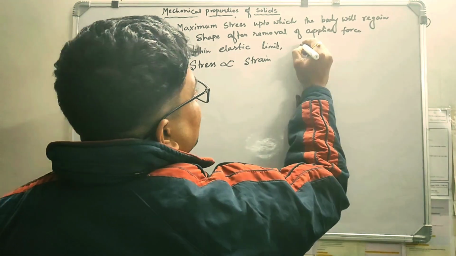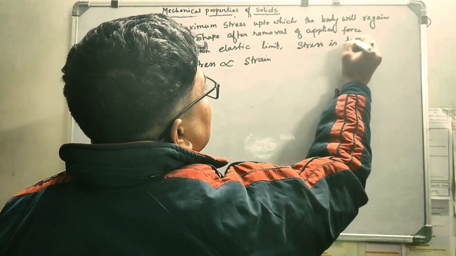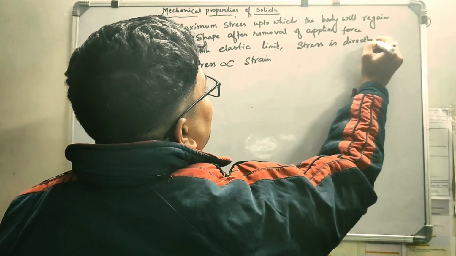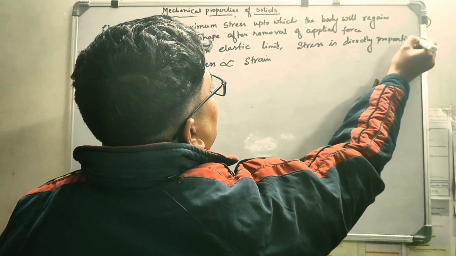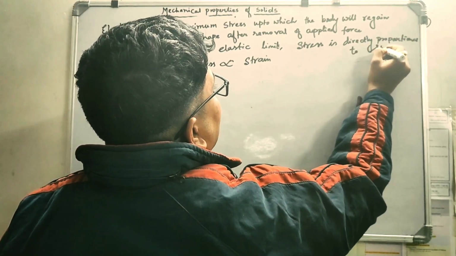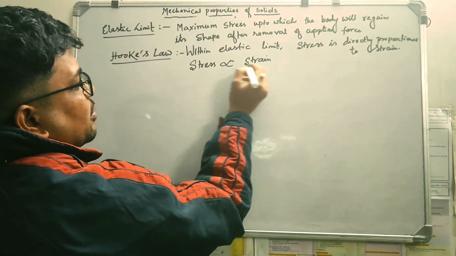So within elastic limit, stress is directly proportional to strain. Stress proportional to strain.